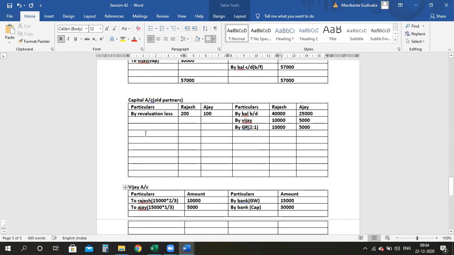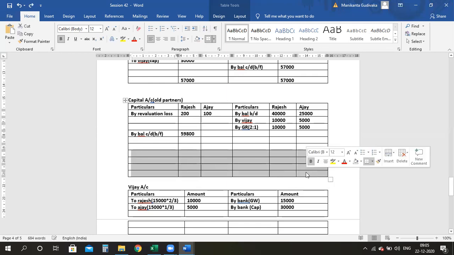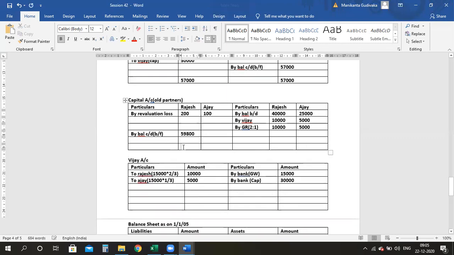So yes, ma'am, definitely this side is more. Quickly tell me what is the closing balance of capitals, by balance carried down, balancing figure. Ma'am, 59,800. Okay, 59,800. Are you telling me the balancing figure, ma'am? Yes, ma'am. Okay, 59,800. And this is how much? 60,000 exactly, right?